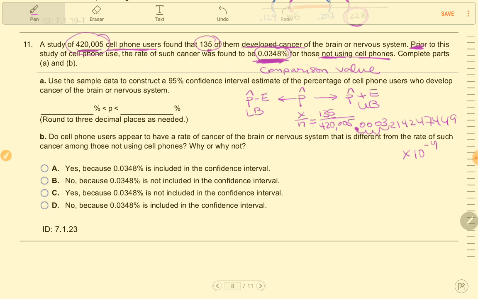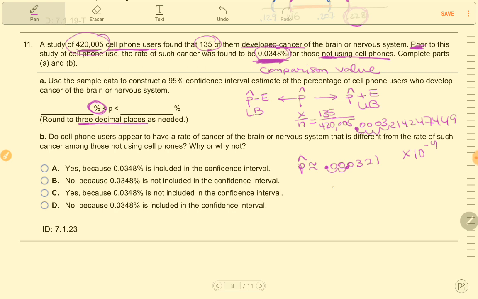And it says that I'm going to be giving my answers to 3 decimal places, but these are going to be percents. So I'm going to take this p hat of about 0.000321, and I'm going to turn it into a percent by multiplying it by 100.